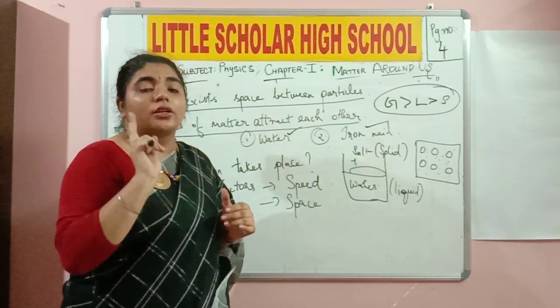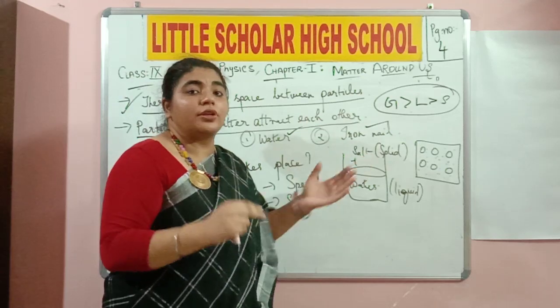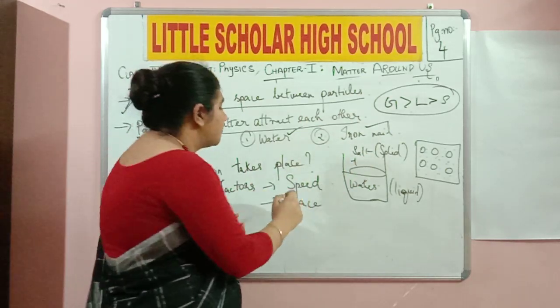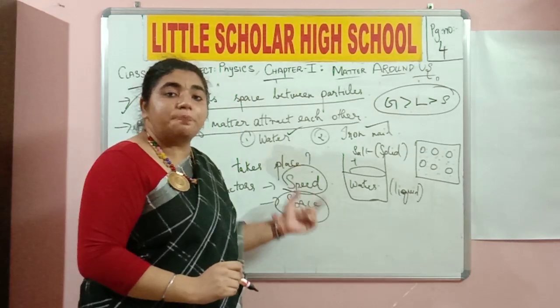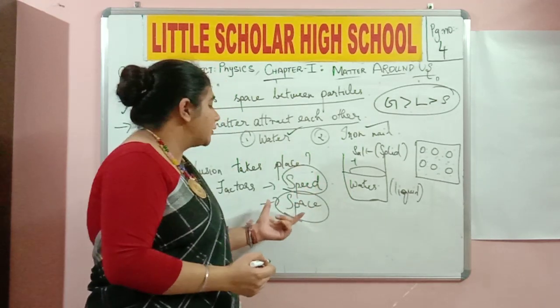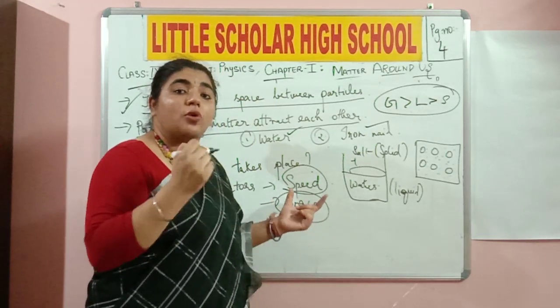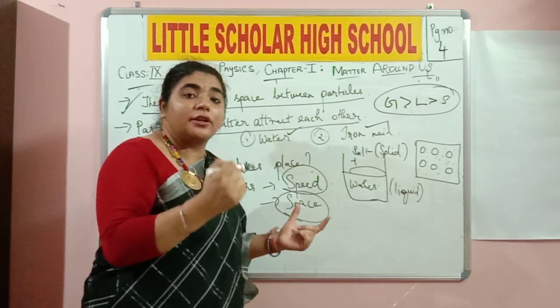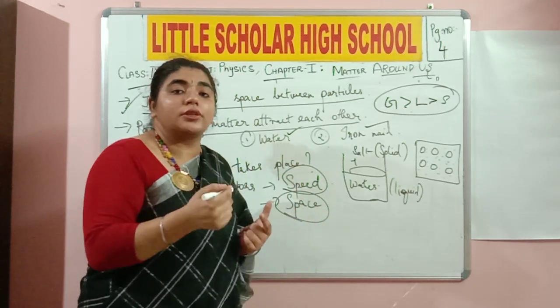Do you understand? The two factors because of which the rate of diffusion is the highest in gases are the speed and the space. The speed of the particles in gases is very high, and the space in the gaseous molecules is also very high, which helps other particles to fit in very easily. That is why diffusion takes place.